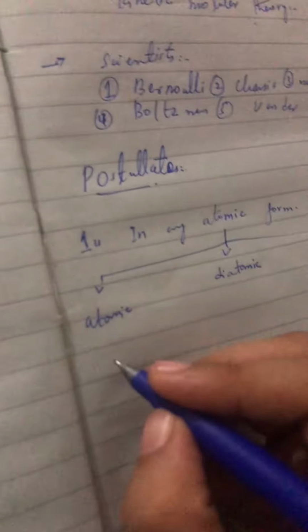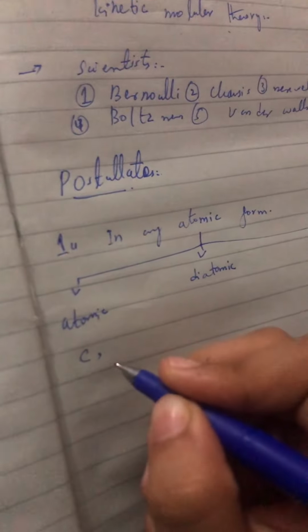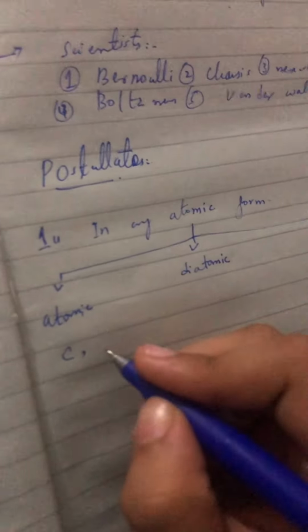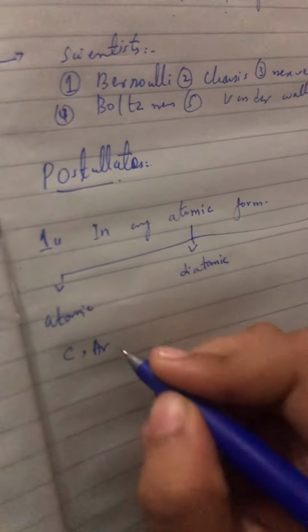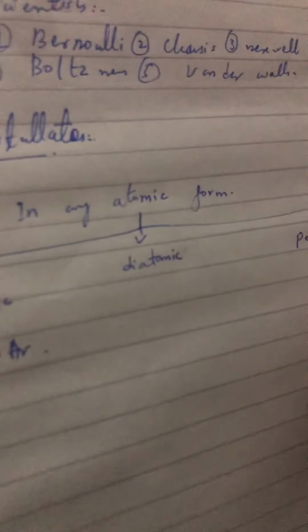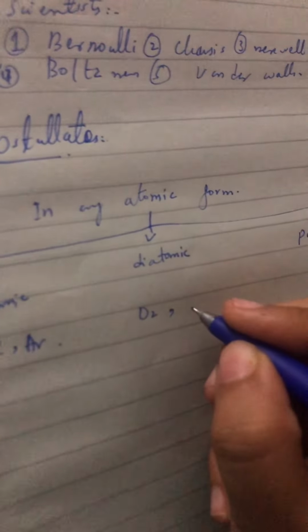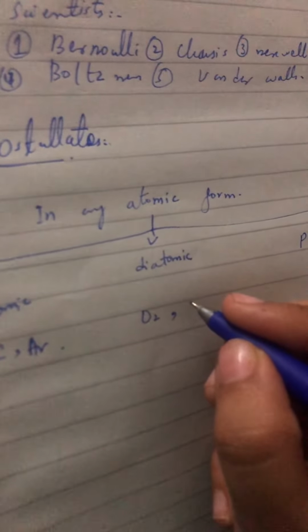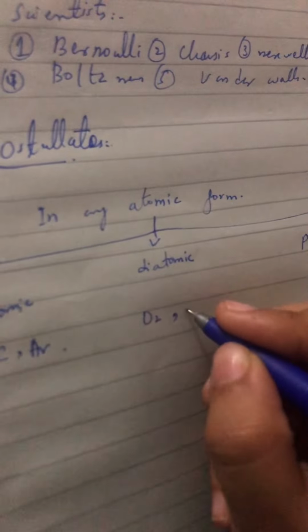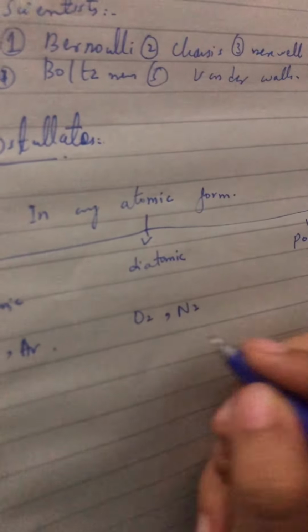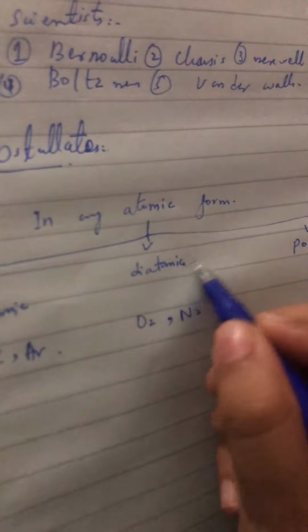Atomic, for example, we have carbon, argon and many other gases. If we talk about diatomic, like O2, N2 and many other gases, they will be in a diatomic form.